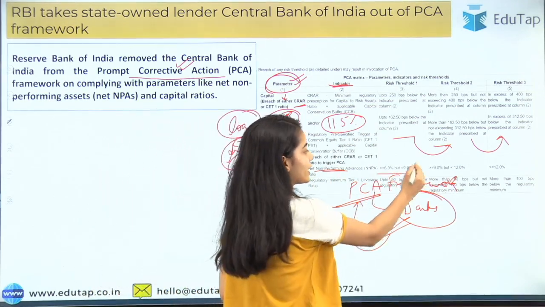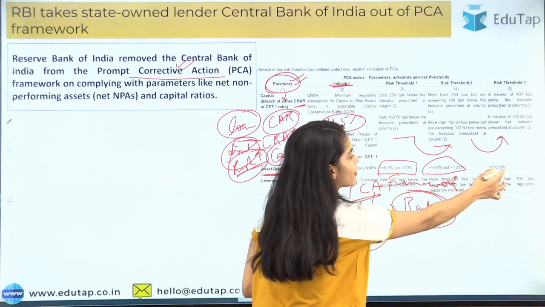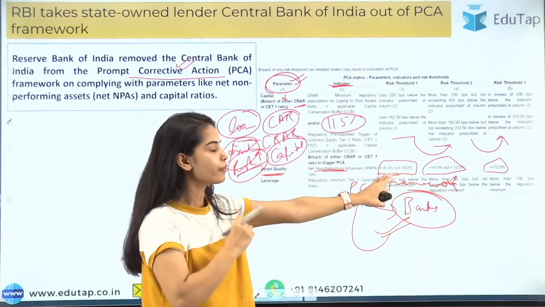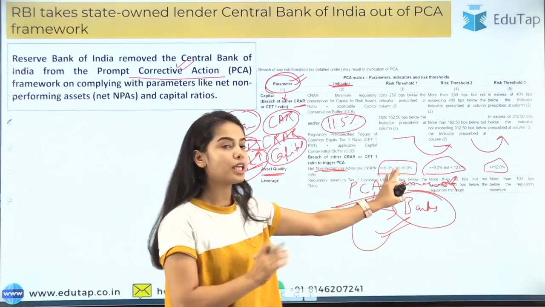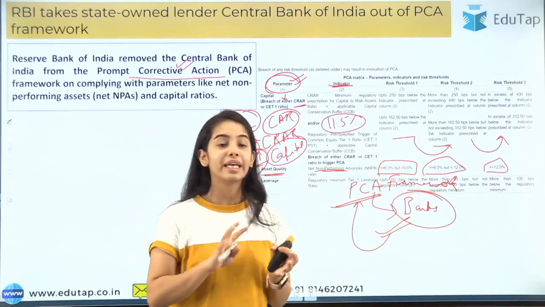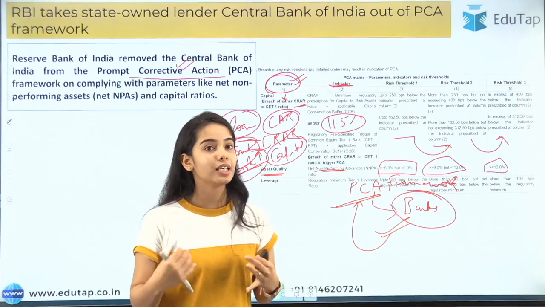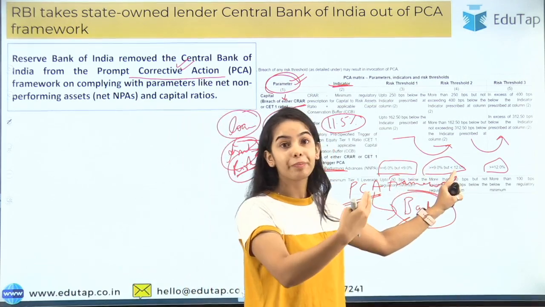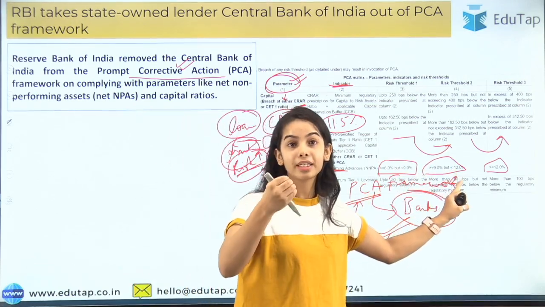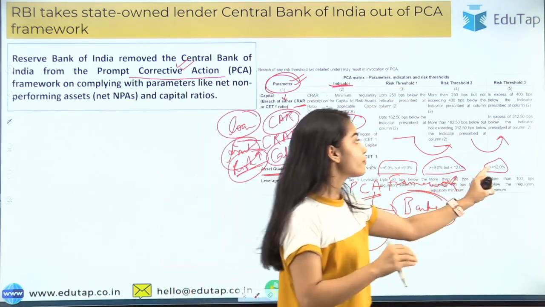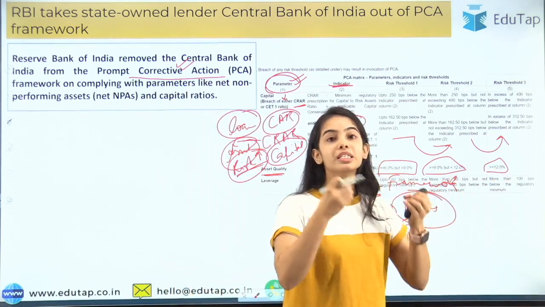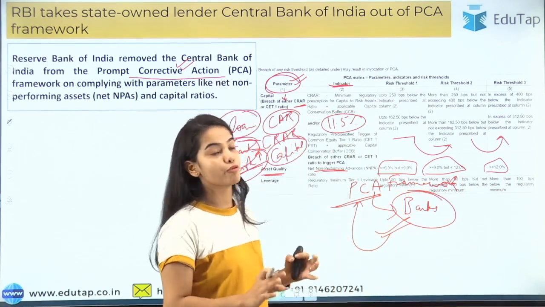So there are the percentages that you have to see. If the NPA is greater than 6%, less than 9%, it will come under risk threshold 1. It is unhealthy but not very unhealthy. When the net NPA is greater than 9%, less than 12%, it is a very unhealthy bank. If it is greater than 12%, that means it is the most unhealthy type of bank.